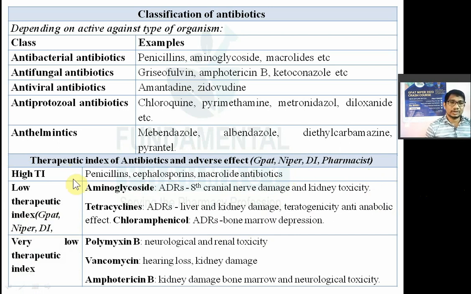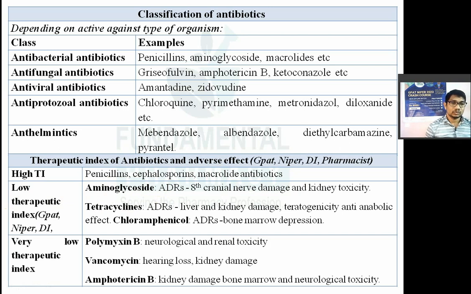Therapeutic index is nothing but the margin of safety. In case of high therapeutic index drugs like penicillin, cephalosporins, macrolides, they are relatively safer. Now low therapeutic index antibiotics. In that you have aminoglycosides. They are known as low therapeutic index antibiotics because they damage your kidney and your 8th cranial nerve. So they have kidney toxicity and deafness as an adverse effect.